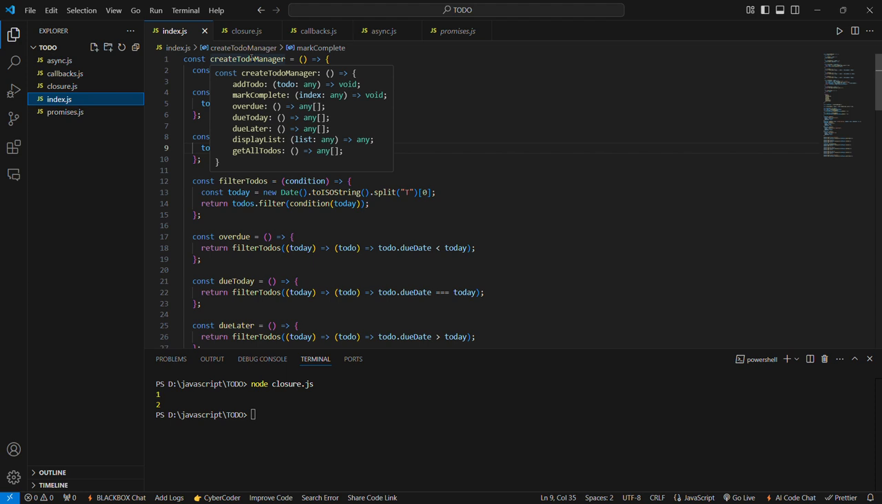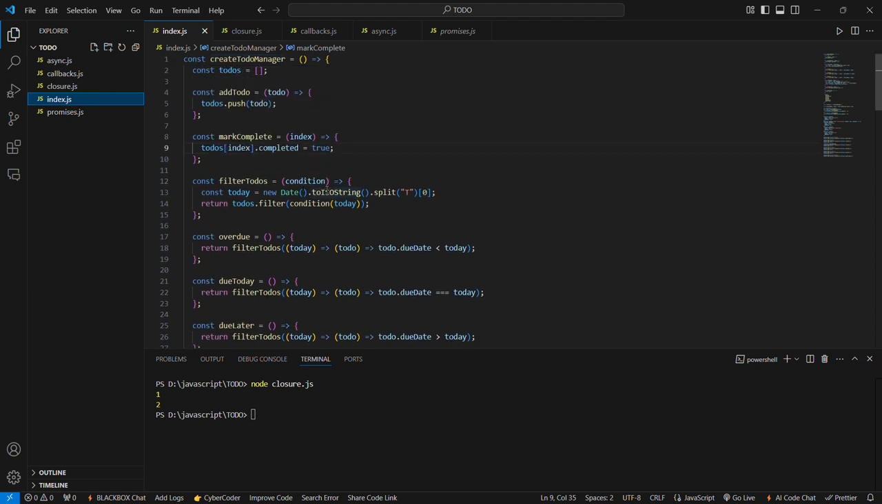Next, due today means which tasks are about to complete today. Next, due later, which are about to complete in the future. Display list, all the tasks to be displayed. Get all to-dos is nothing but display all the tasks to do. Now, the key components in this are to maintain all the to-do items in the closure scope and add new to-do items and delete to-do items completed.